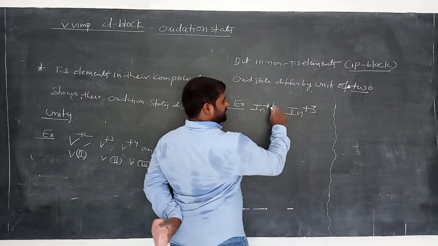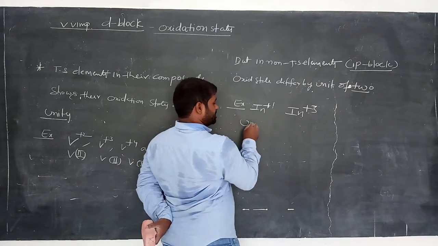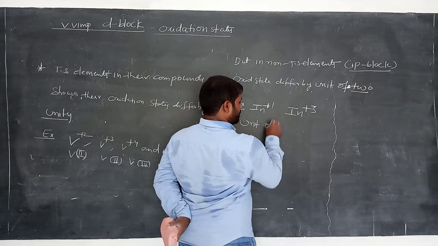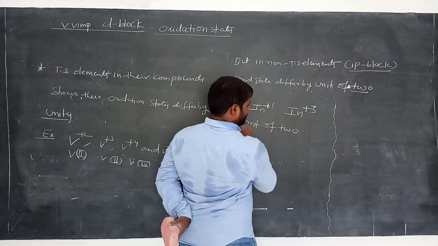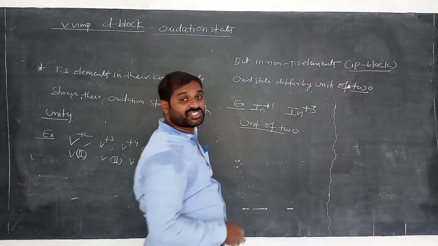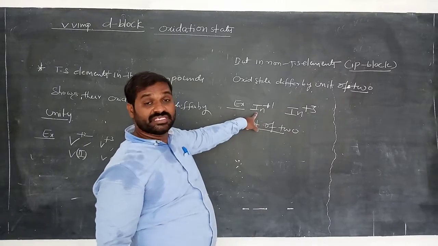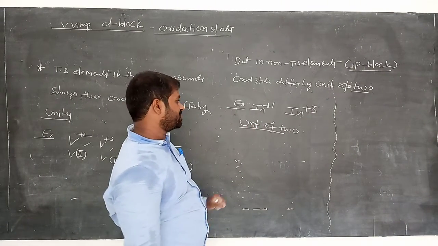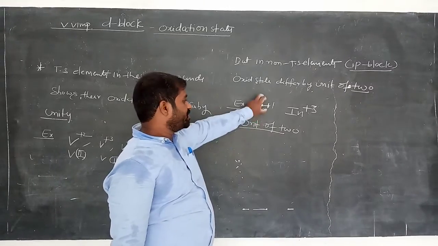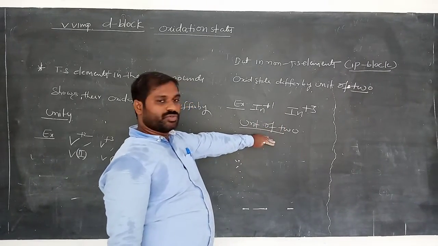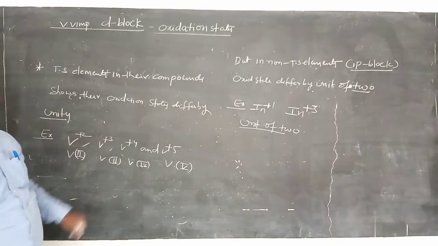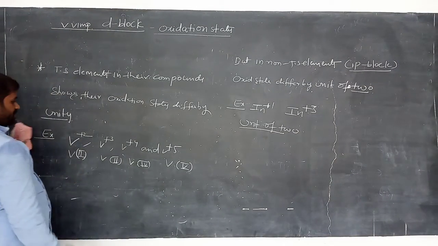Now what is the difference between these two? A difference of 2, am I right? What is the oxidation state difference? Indium is not a transition element, it is a p block element, a 13th group element. You can check it in the periodic table. So plus 1, plus 3, the difference is 2. But in the transition elements, the difference is unity, that is 1. Remember that point.